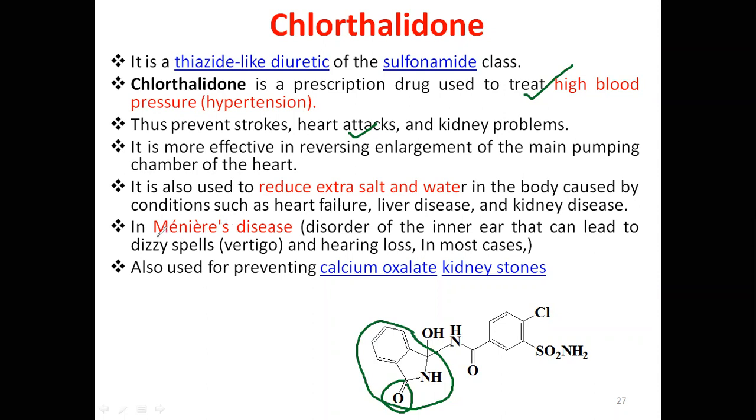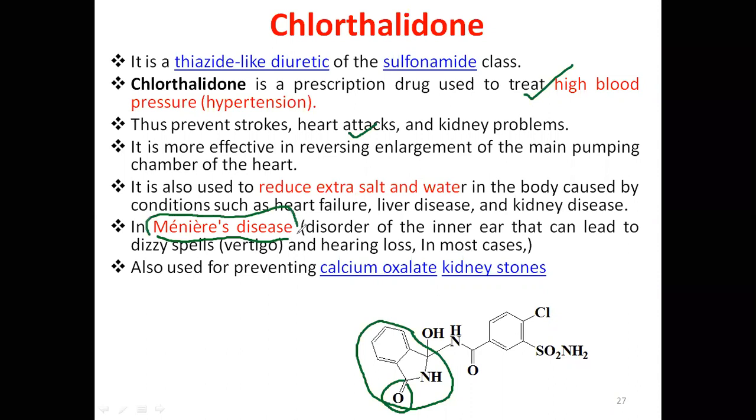Then it is used in the treatment of Meniere's disease, a disorder in the inner ear that can lead to vertigo. In that condition, we can use this drug.